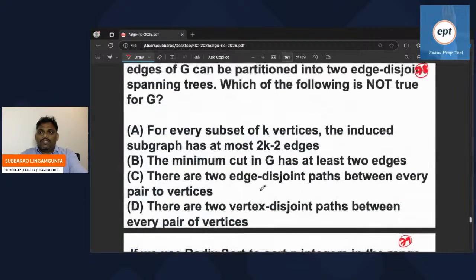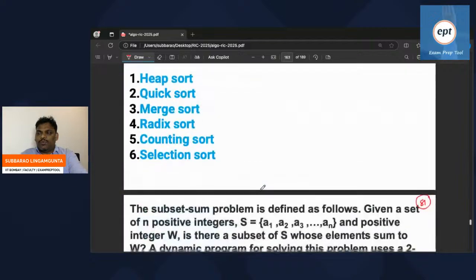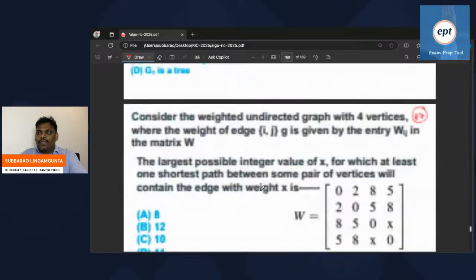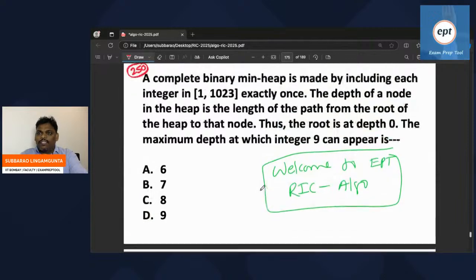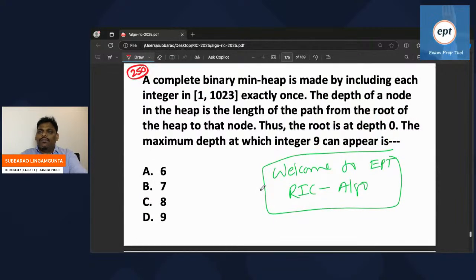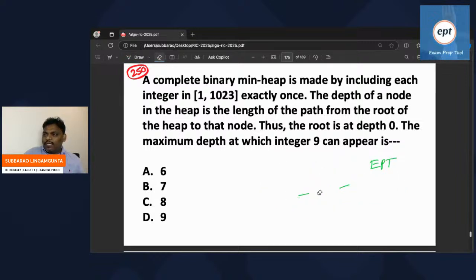Yesterday we stopped here. This is the problem which we solved yesterday, problem number 250.